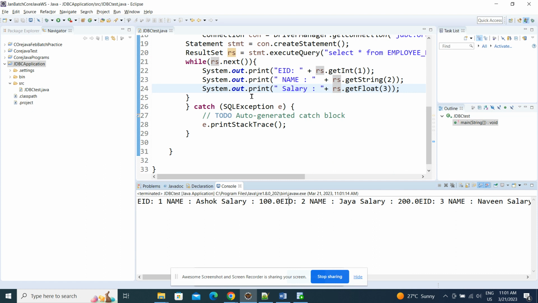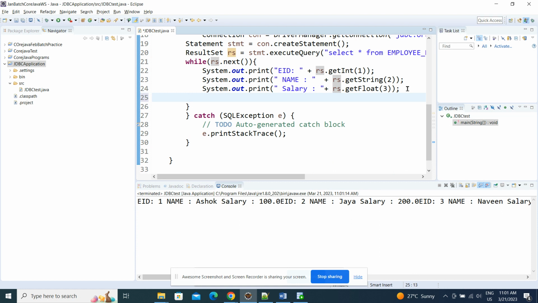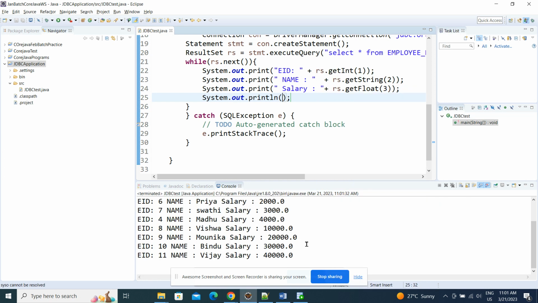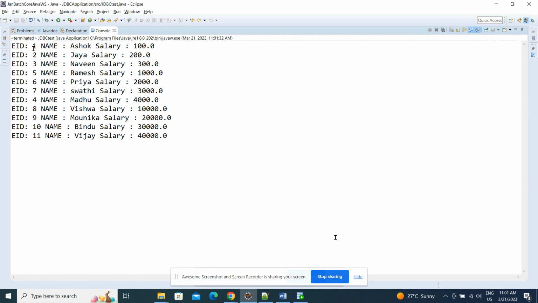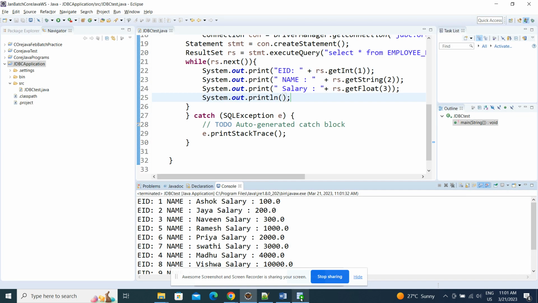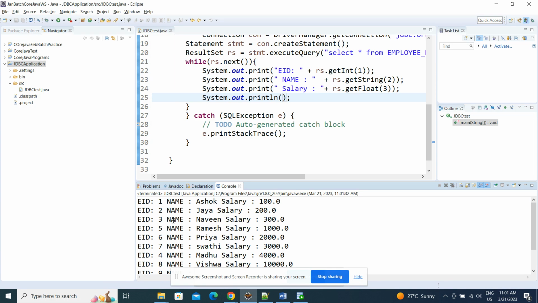Oh, all are coming in the same line. Let's write at the end system dot out dot println, the ln method. Yeah. Every iteration it is going for the new line. See, now it is going for employee ID is 1, name is Ashok, salary is 100. Like that it is iterating the data which is in the database. Correct or not? Whatever data is available here, see, 1 Ashok 100, 2 Jaya 200. Right or not?